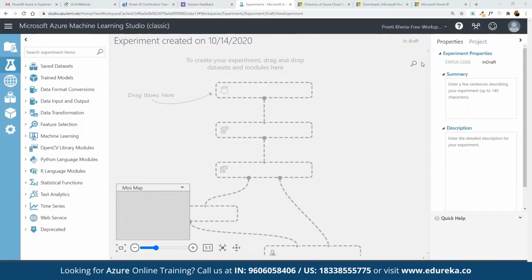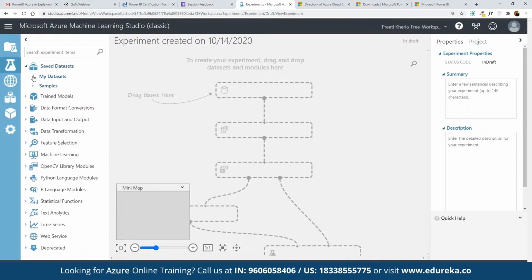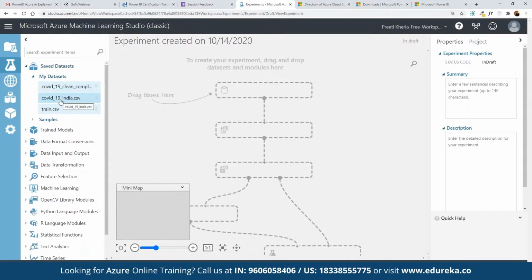All right. So first of all, we have to work on uploading the current dataset as well. So if you do have the access to a dataset, here we can refer to saved datasets, where we have my datasets. So now currently, let's say we have our dataset available for COVID-19 and we want to work on it. So here we can simply import the COVID-19 India.csv, for example. Here we can pick this dataset and then we can use this current dataset to, let's say, create a complete model out of it.